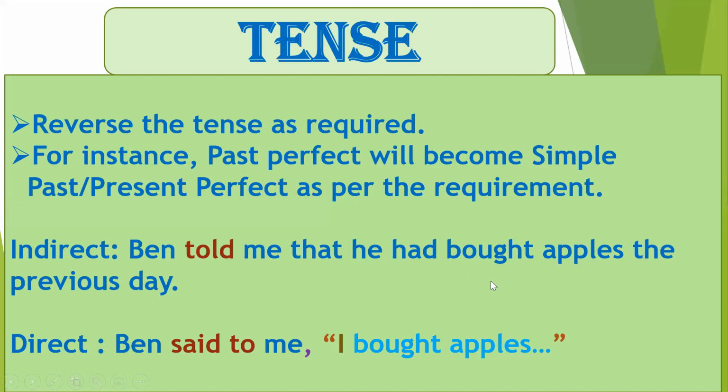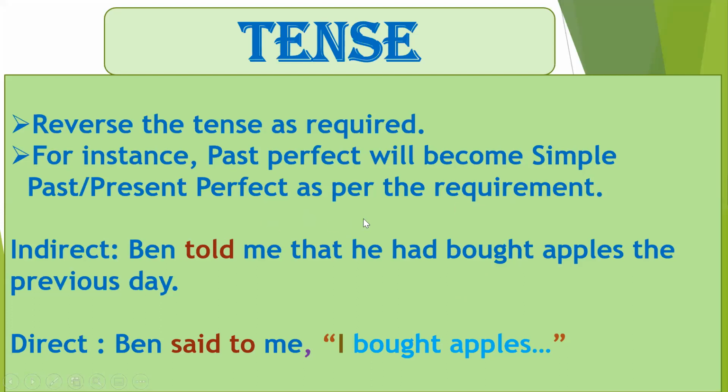Now look at the sentence. If I write, Ben said to me, I have bought apples, the previous day means what? Yesterday. So I have bought apples yesterday is wrong. So I will write, I bought apples. Here I have converted the past perfect tense into the simple past tense.